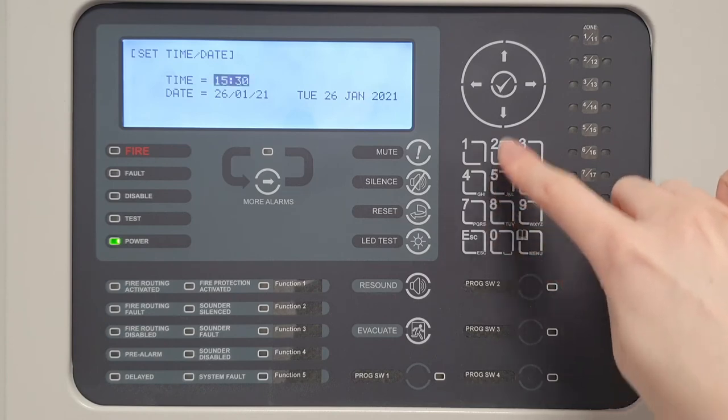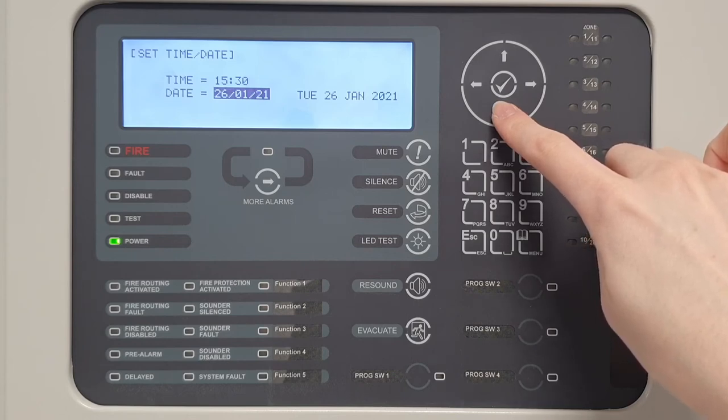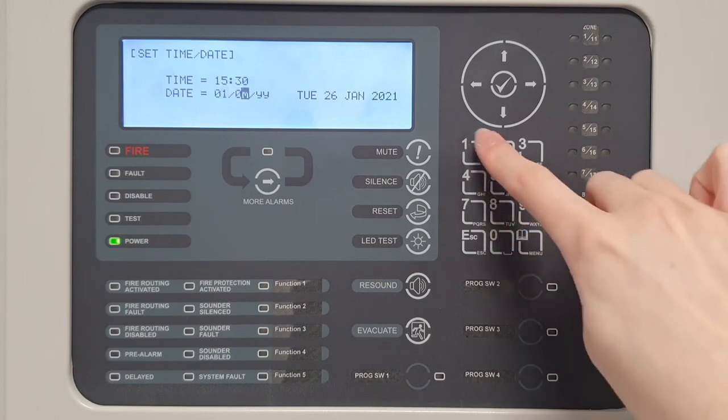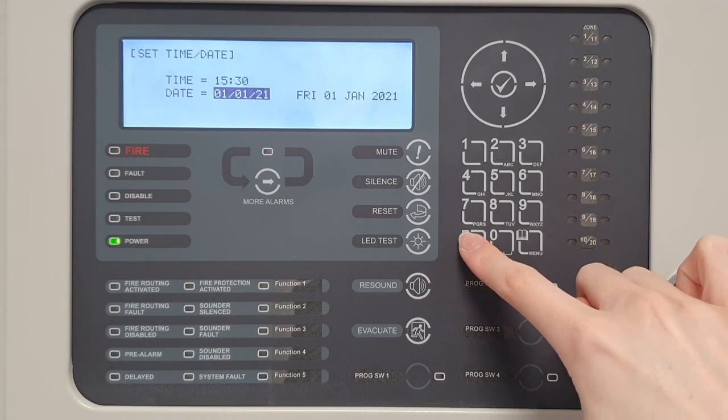To change the date, hover over the date and enter the date as 6 digits. For example, if the date is the 1st of January 2021, enter 010121. If the time and date is changed on Node 1, all of our nodes on the network will sync to this time and date.